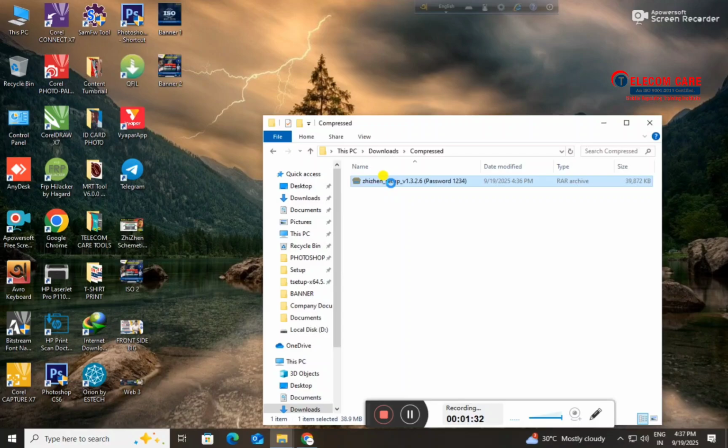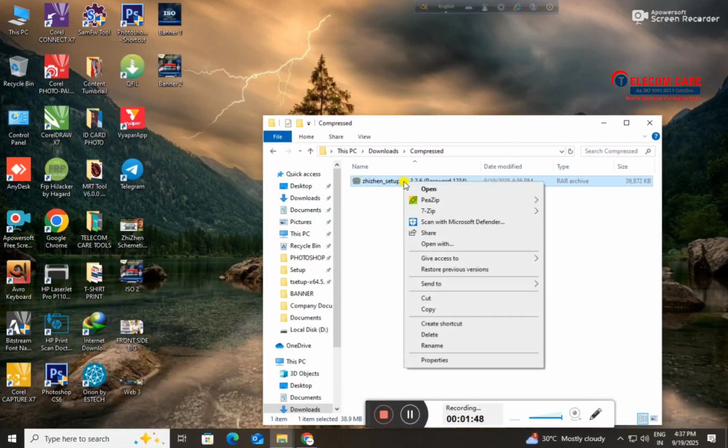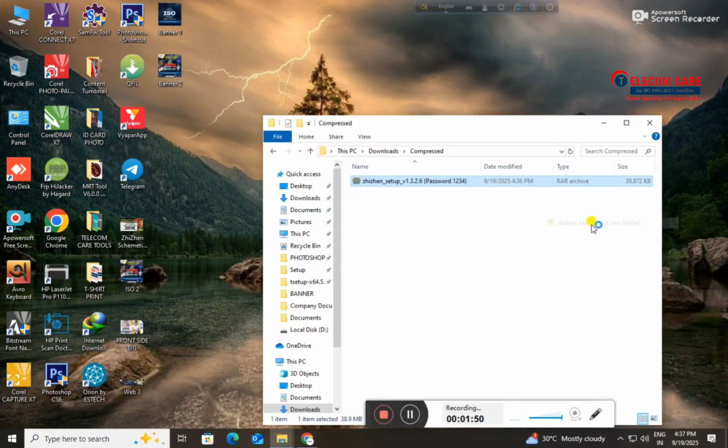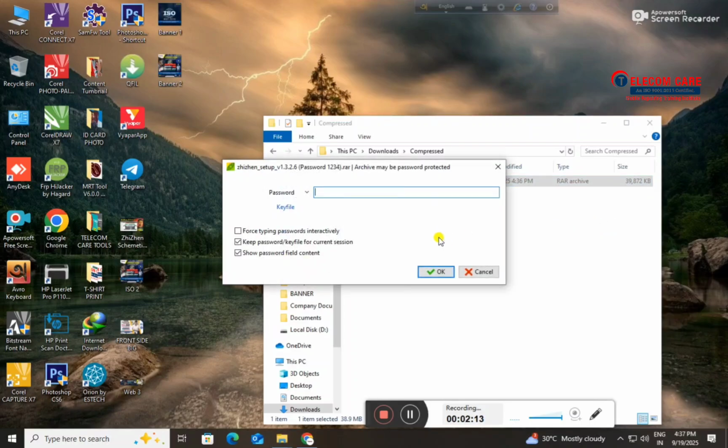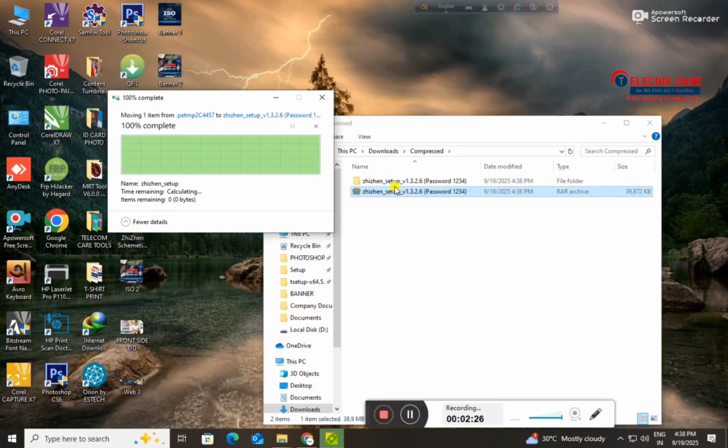To install the application, right-click with the mouse. It may take a little time. Now we can see it needs a password. The password is 1234. Now click on OK. The extraction has started and it has been completed properly.